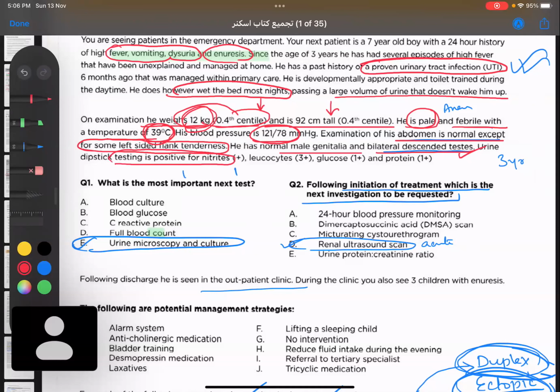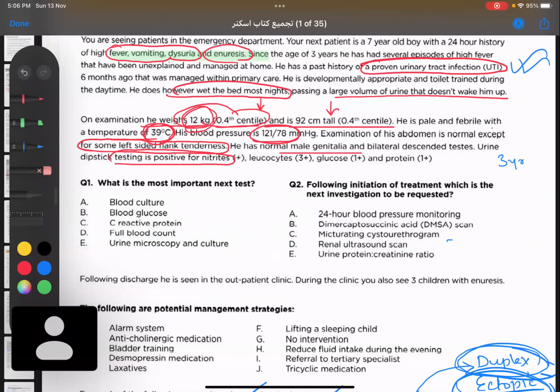So overall, what do we have here? Let us write down the findings. Whenever we have these cases, our main goal is not just to solve the questions that are written in the case. We have to get a complete idea of the case.